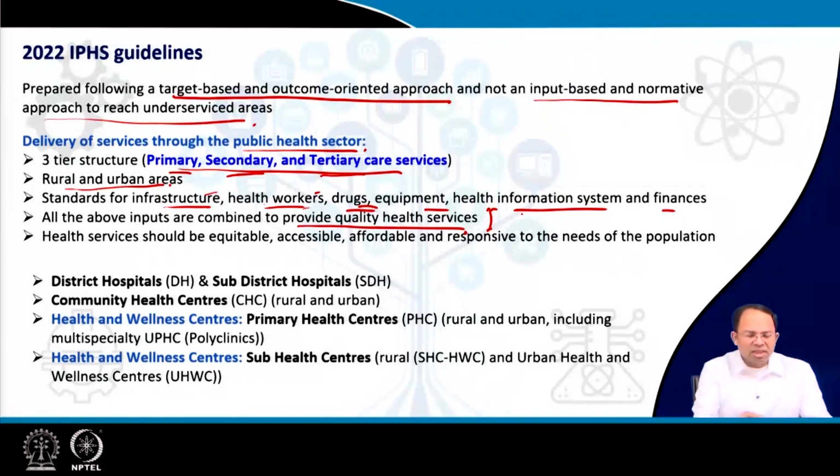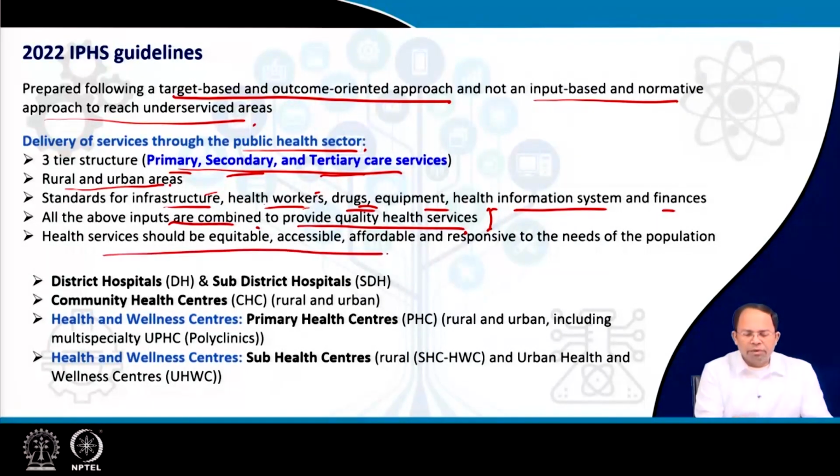For provision of services, all these inputs are combined, but when we talk about facilities, we would be mostly focusing on the number of facilities, the number of beds, and how much area has to be reserved for those kinds of facilities.